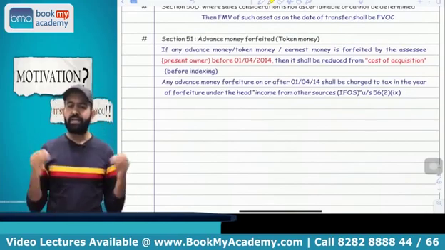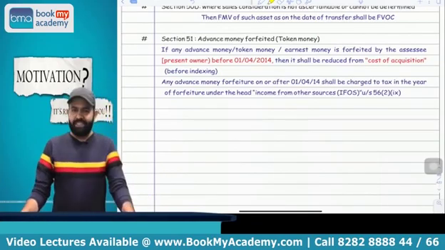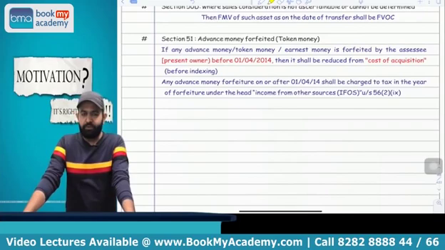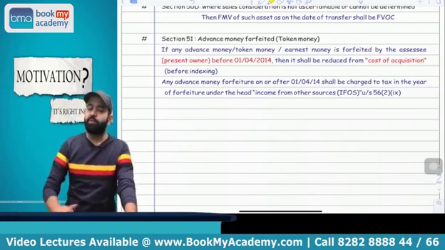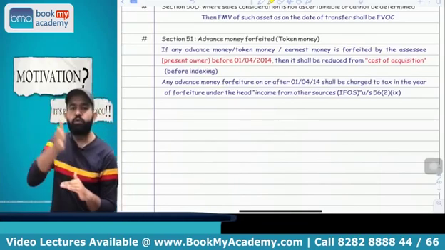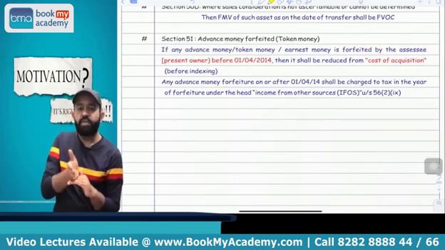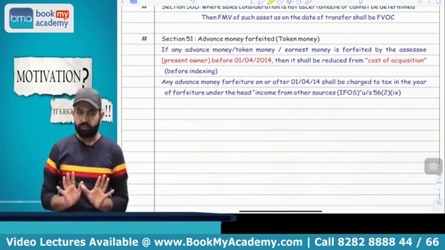And the money you have kept, okay. So if you forfeited advance money, suppose a sale transaction is not materialized and the advance money is forfeited, what will be the tax treatment? You just have to remember, if advance money is forfeited before 1/4/2014, you have to reduce it from your cost of acquisition.